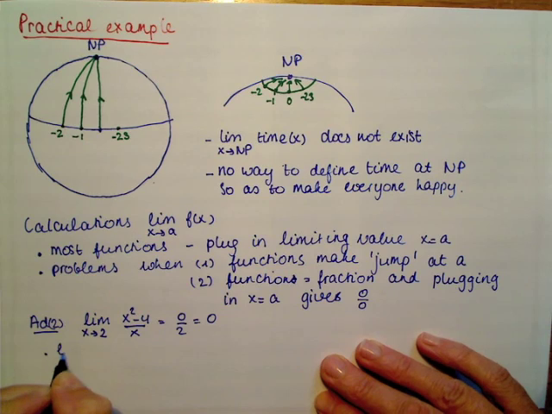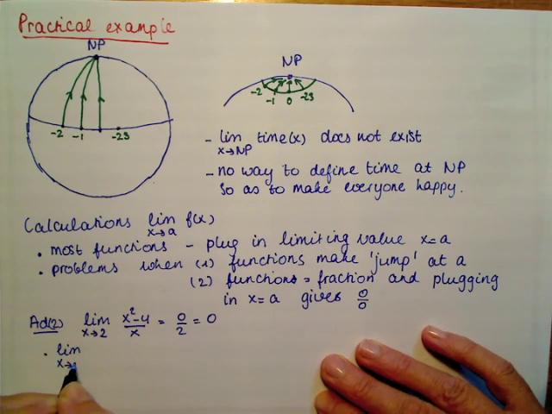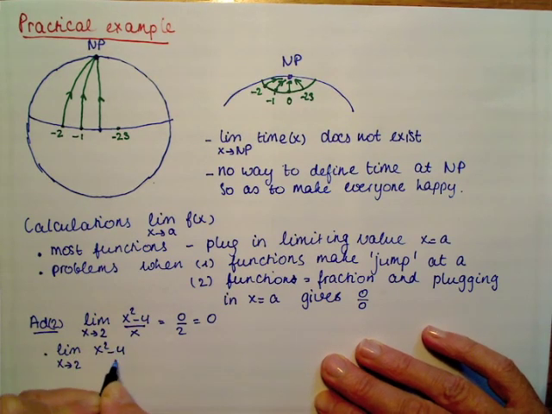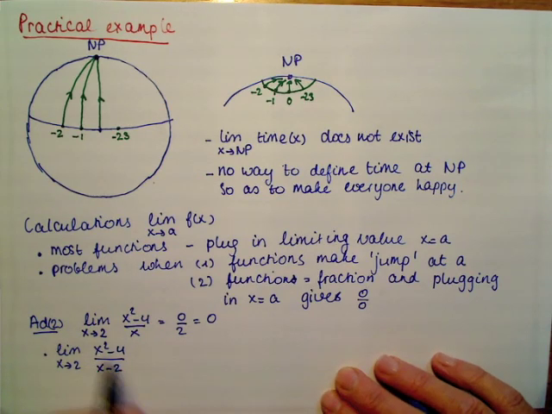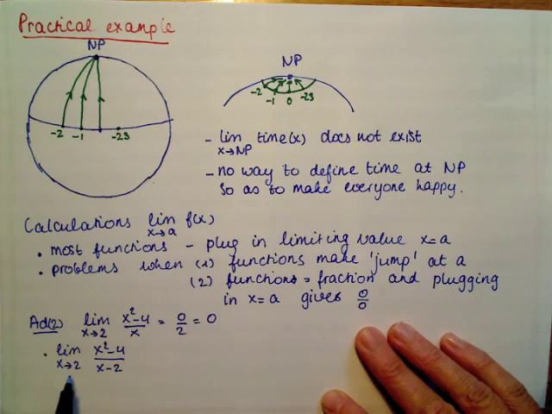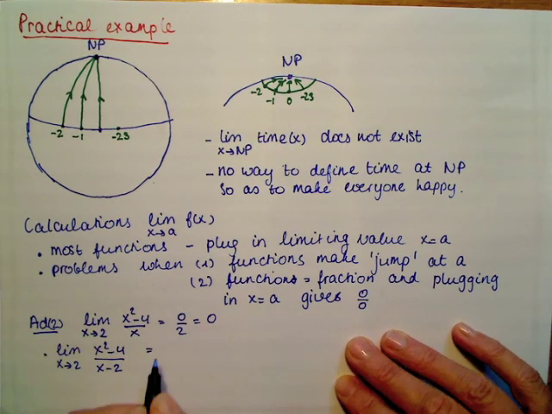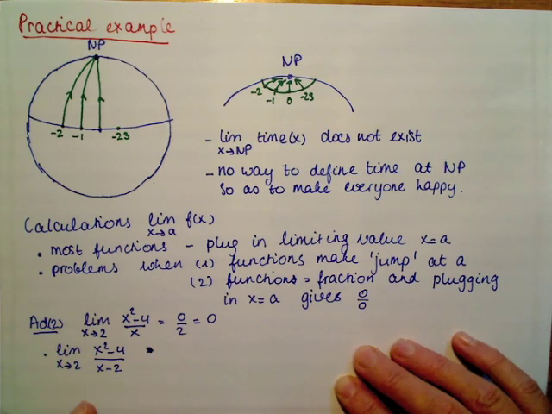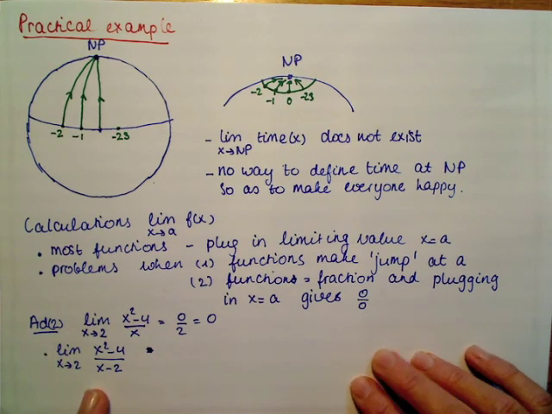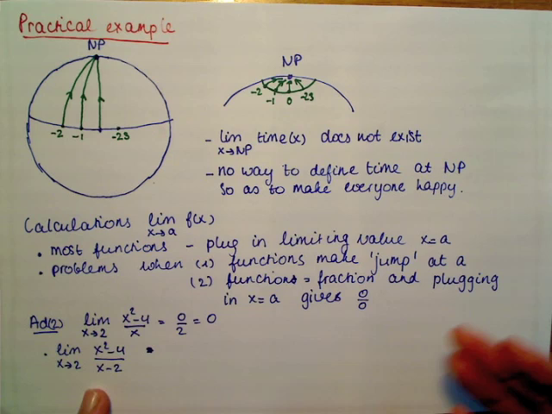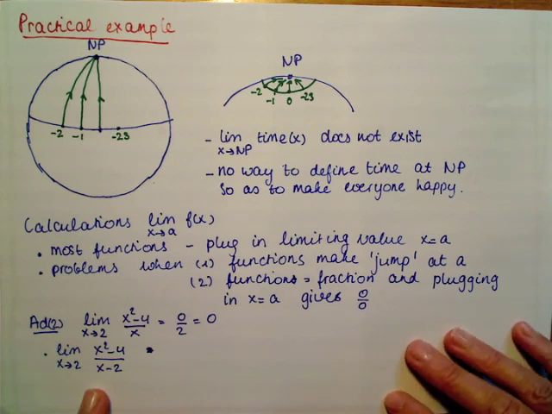Now we make it a little bit more complicated, and we look at the function x squared minus 4 divided by x minus 2. Now this is of course again a fraction. Plugging in the value 2 gives us 0 for the numerator and 0 for the denominator. So plugging in the value 2 gives us 0 divided by 0. So we have to think in this case what will happen.